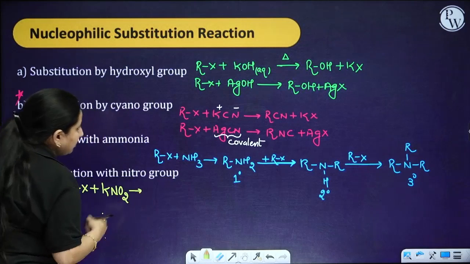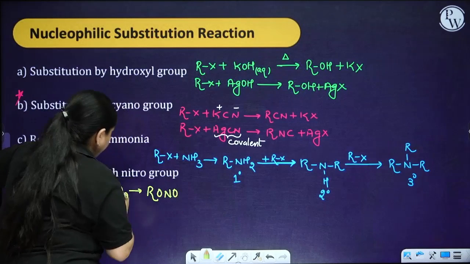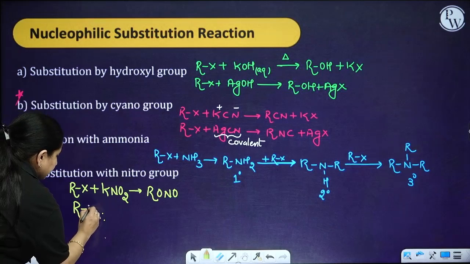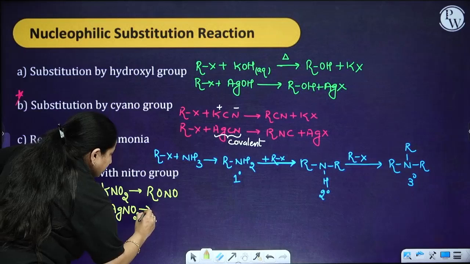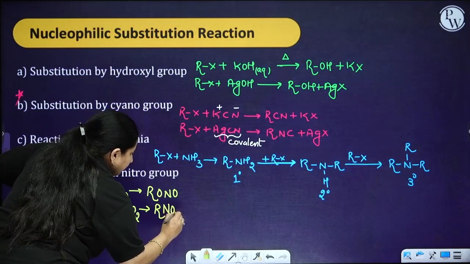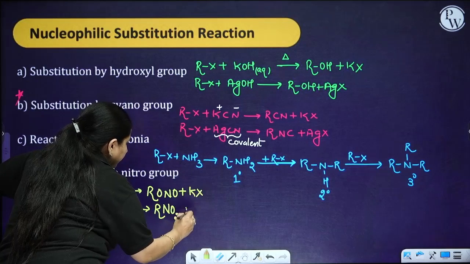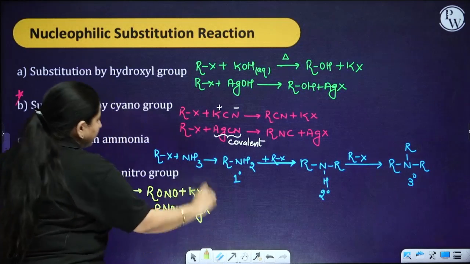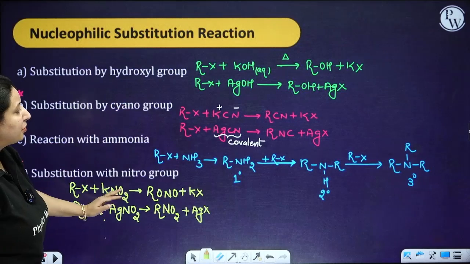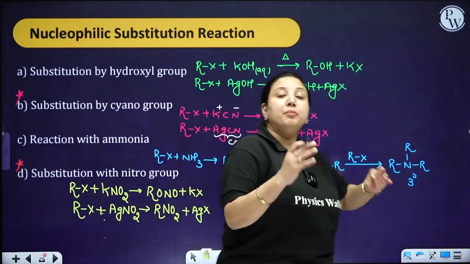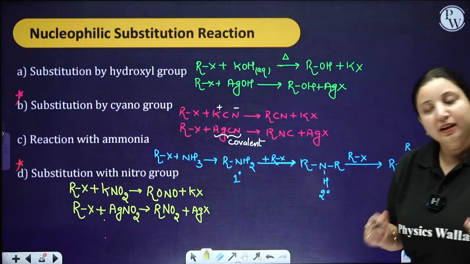So you are going to get over here R-ONO, and in another case, take any alkyl halide and AgNO2, you are going to get a nitro group over here. So basically KX and AgX. Okay, so this reaction and cyano group reaction, just remember over here, and these changes we are able to see because of the nature of our reactants, that is the ionic bonding and the covalent bonding.